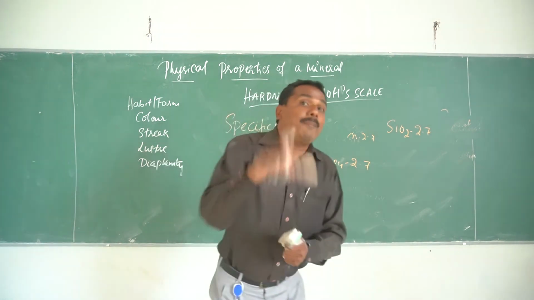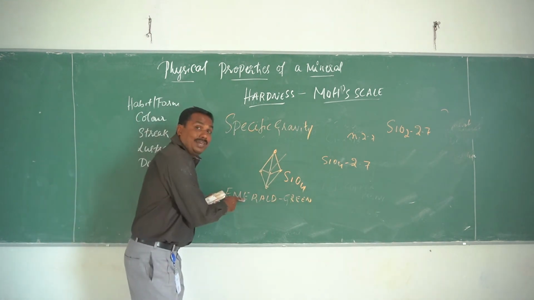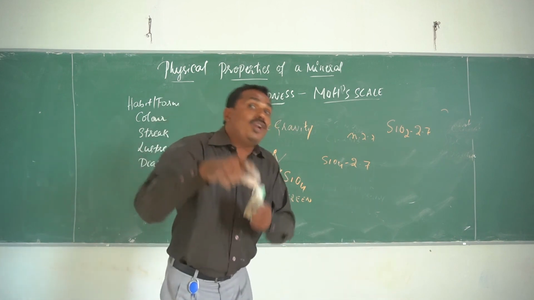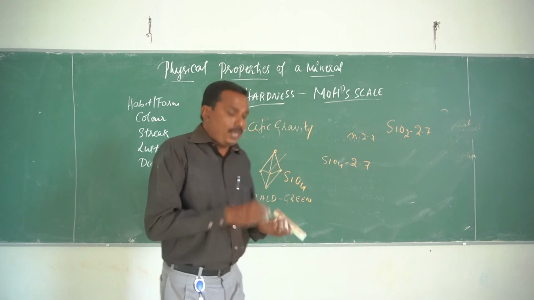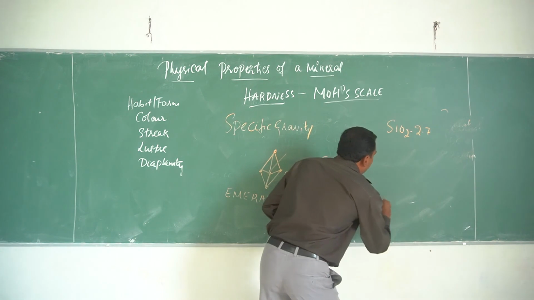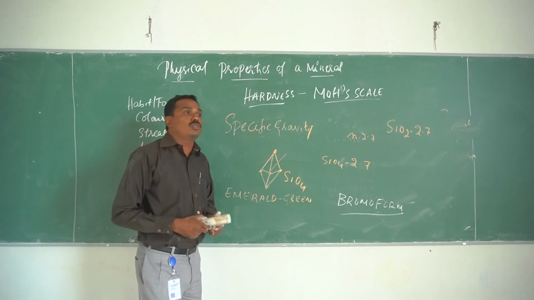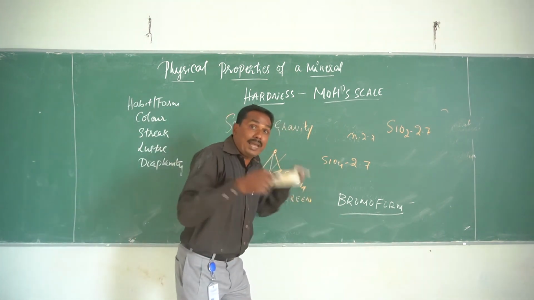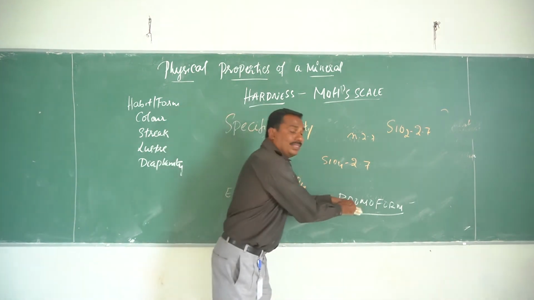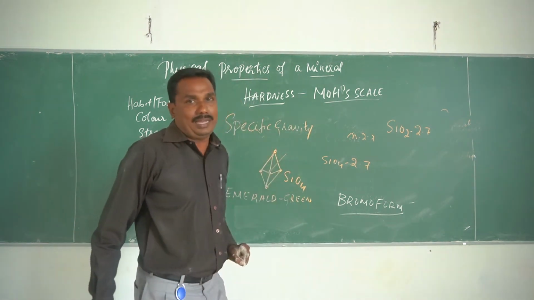It can be prepared in a laboratory, but it cannot be the natural thing. To test whether it is natural or synthetic, I have to use a liquid called bromoform. Bromoform is a liquid. This is a simple test that the jewelry industry uses. If a natural emerald is put into the bromoform, it will sink. If I put in a synthetic emerald, then it will float. This is how the physical property of specific gravity helps for a mineral. Thank you.